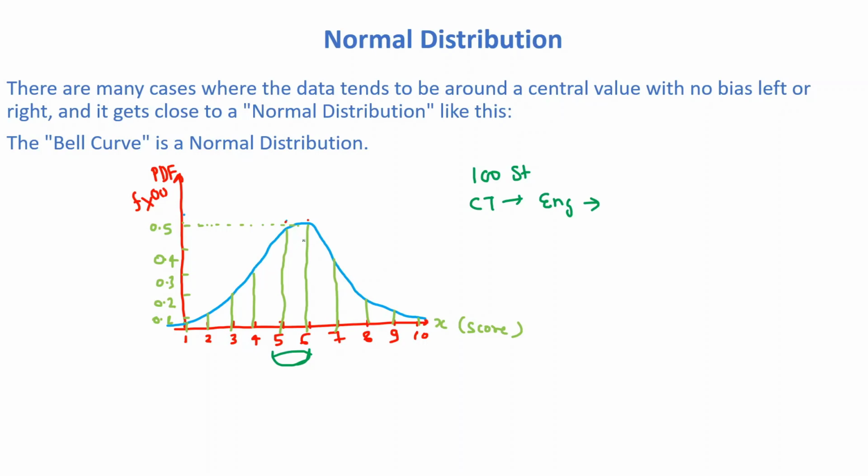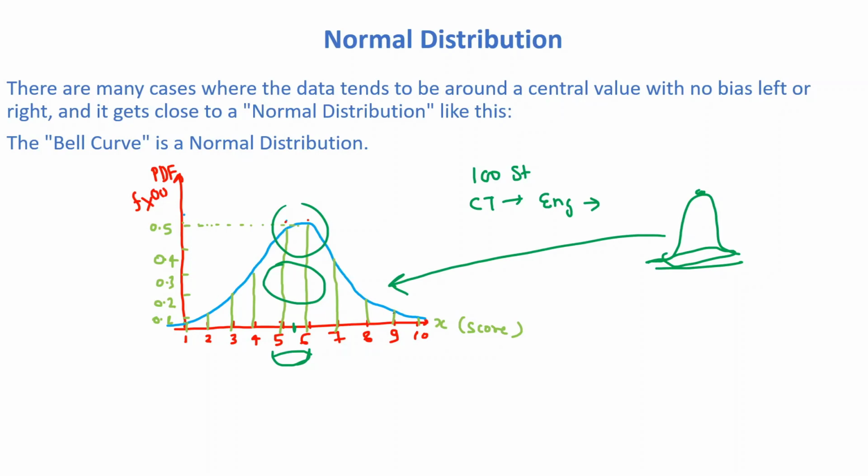So as you can see, the major chunk of the students scored between 5 and 6. This type of data distribution, where most of the data lies around the center, is called normally distributed data. And if you see, this is just like a bell, so this is also called a bell curve.